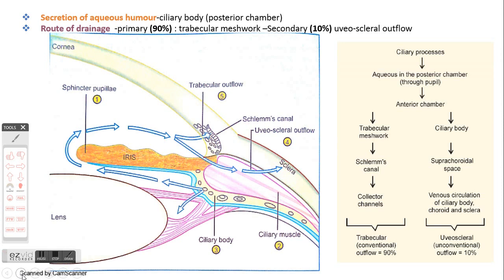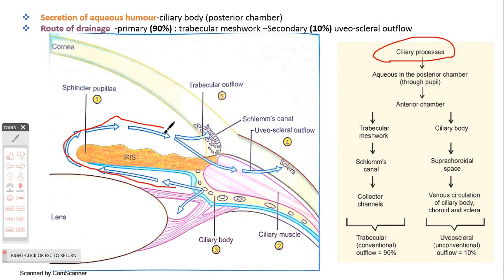So before moving forward, let us understand the mechanism of aqueous humor production and its drainage, because what we have learned till now is that the chief therapeutic option in cases of glaucoma is to lower intraocular pressure either by reducing the secretion of aqueous humor or by promoting its drainage. So we need to know from where the aqueous humor is produced and how it is drained.